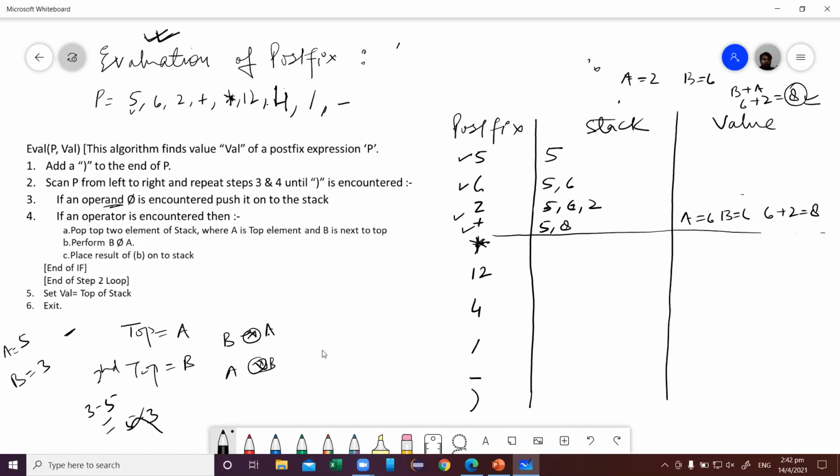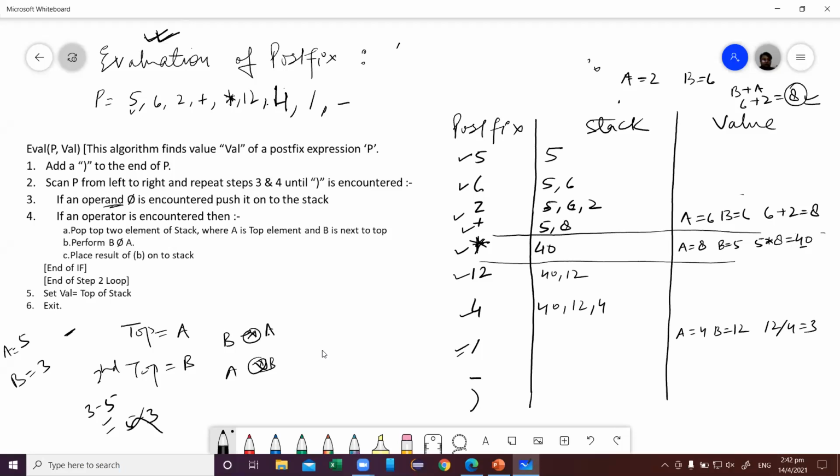Okay. Now again I got a multiplication operator. So again I will pop 2 values. So A is equal to 8 and B is equal to 5. And what I will do, I will perform 5 into 8, that is equal to 40, and I will push it onto the stack. Is this step clear? Yes, sir. Now I got an operand, I will just push to the stack. I get another operand, I will just push to the stack. Again I got an operator. So now what I will do, A is equal to 4, B is equal to 12, and I will perform 12 divided by 4 is equal to 3, and I will push 3 to the stack.